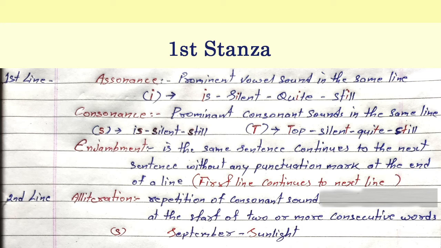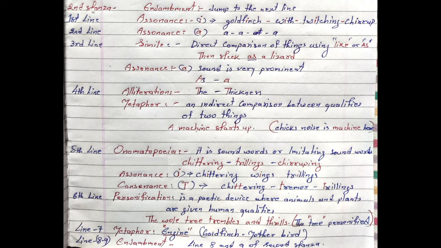Next, go to the second stanza. In the second stanza also, alliteration is used, like "sudden" and "startlement". That is in the second line, but in the first line, enjambment is also used. There is no punctuation mark at the end of the first line, and assonance is also used.